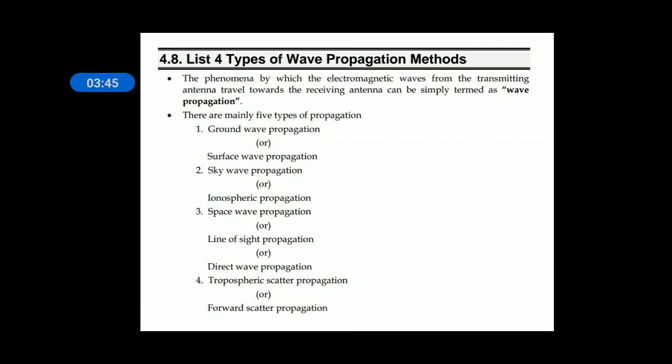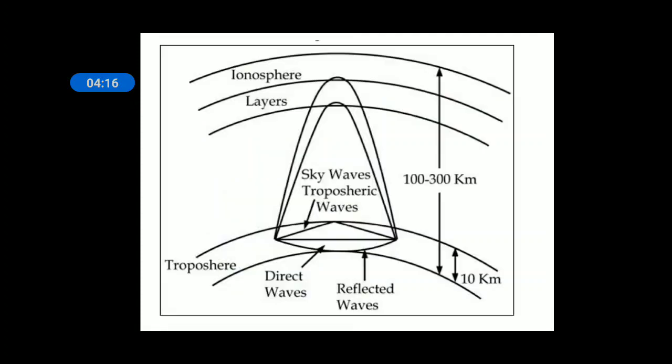Space wave propagation, it is also called as line of sight propagation, also called as direct wave propagation, and tropospheric scatter propagation. Almost all methods of wave propagation depend on reflection of EM waves from a body. Now we are going to discuss about different methods of wave propagation.